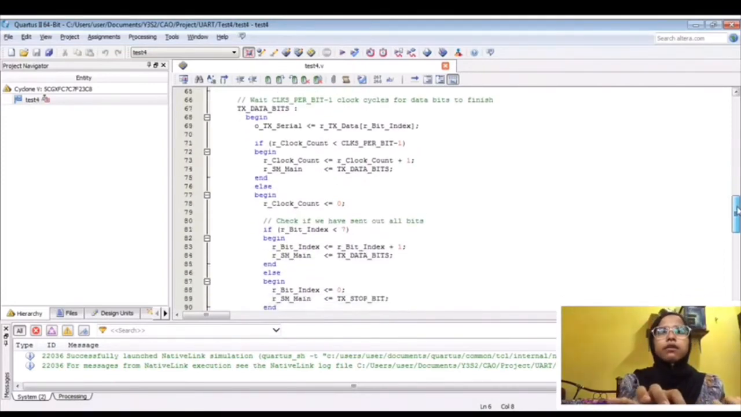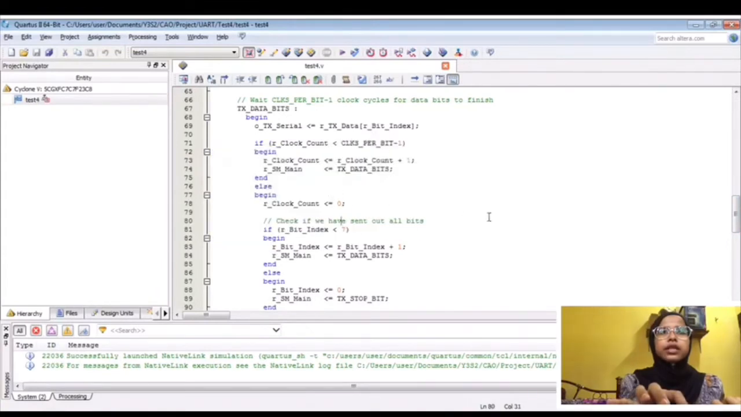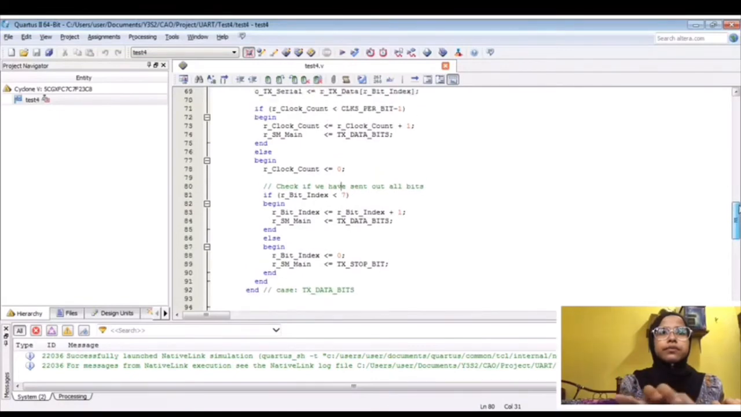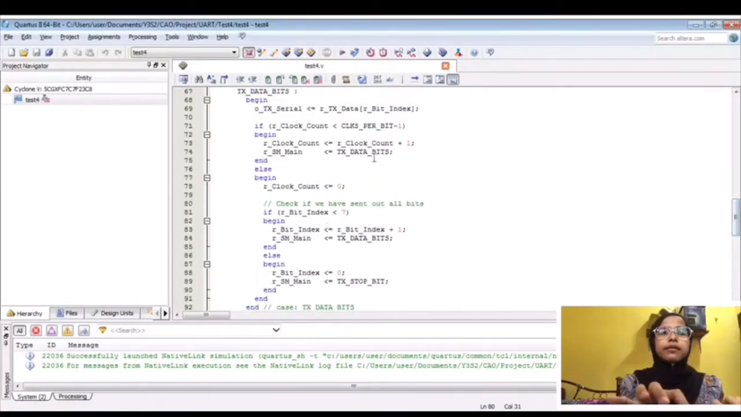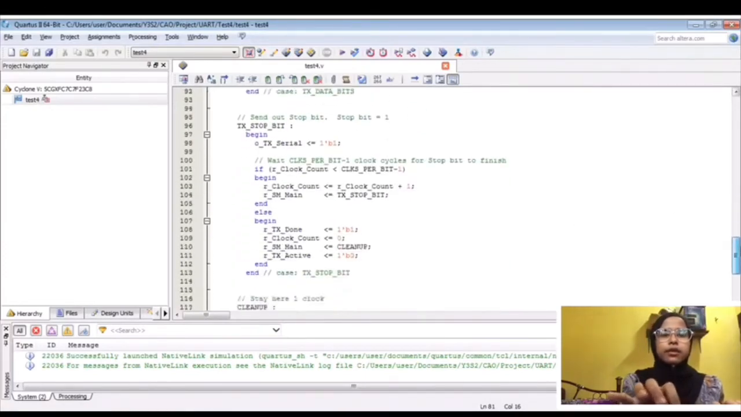Okay, for the data bits, the coding is like this. If we want to check whether we have sent out all the bits, we have to code like this. If the R bit index is less than 7, then we increment R bit index, and so on.